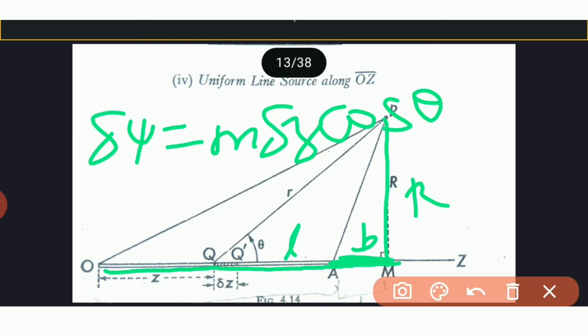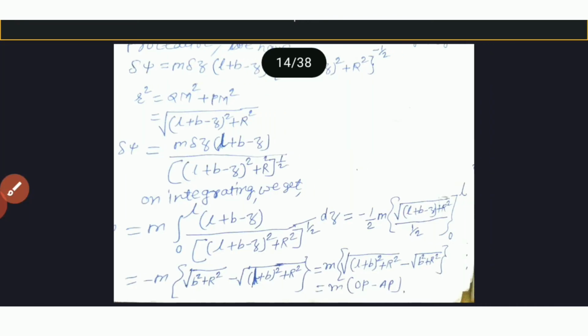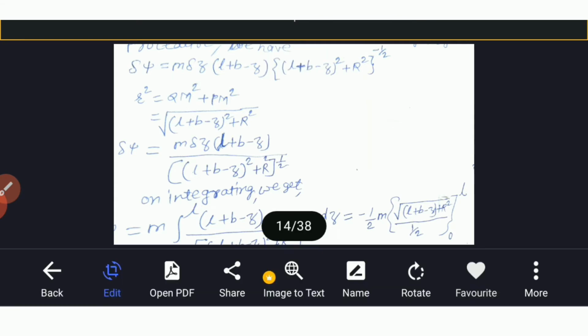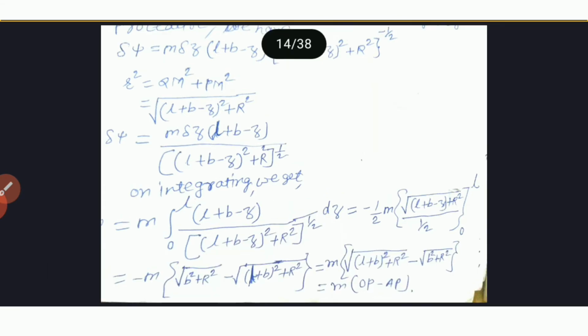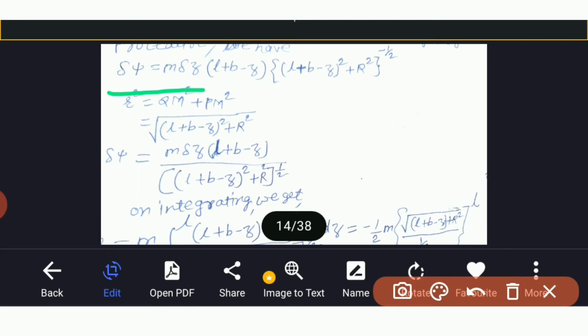We have delta psi is equal to m delta z, l plus b minus z in bracket, l plus b minus z square plus r square to the power minus 1 by 2.